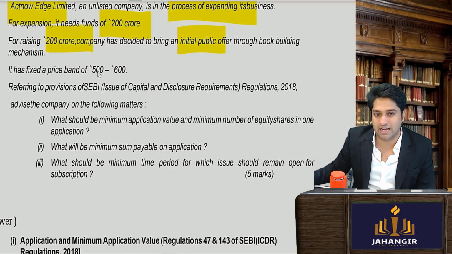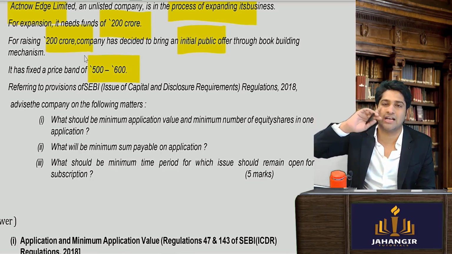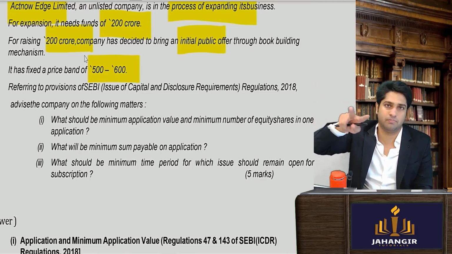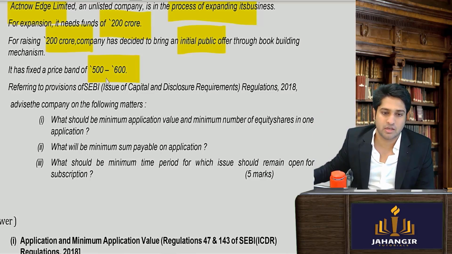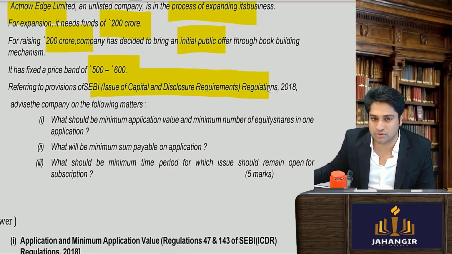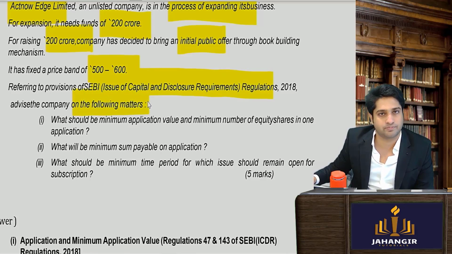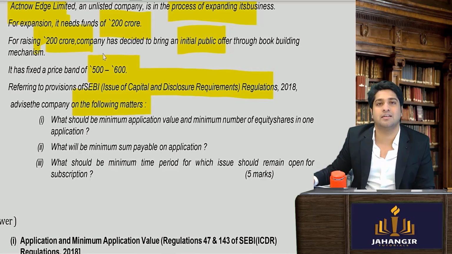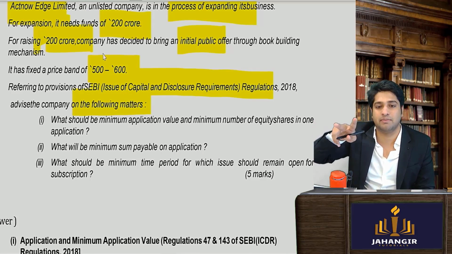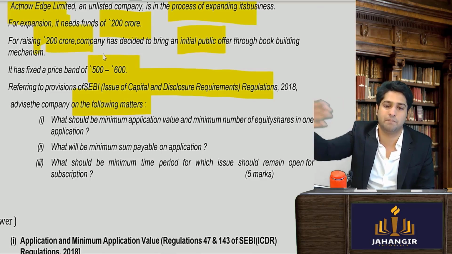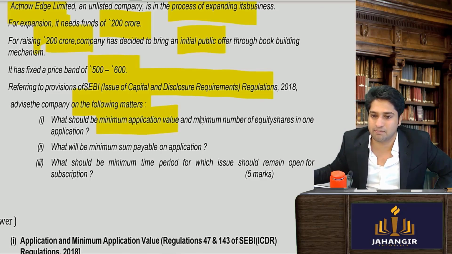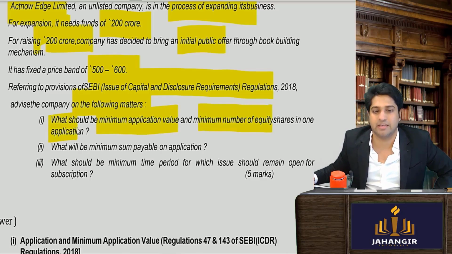It has fixed a price band of 500 to 600. So they are issuing an issue and asking the people to bid, and at what price they are ready to buy between this range. Referring to the ICDR regulations 2018, advice on the following. So one thing I've understood, the company needs 200 crores and they are ready to sell their shares between 500 to 600 and asking the people to bid. Now what is the minimum application value and the minimum number of shares in one application?